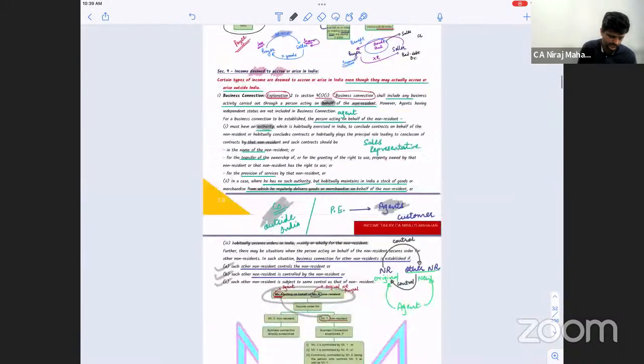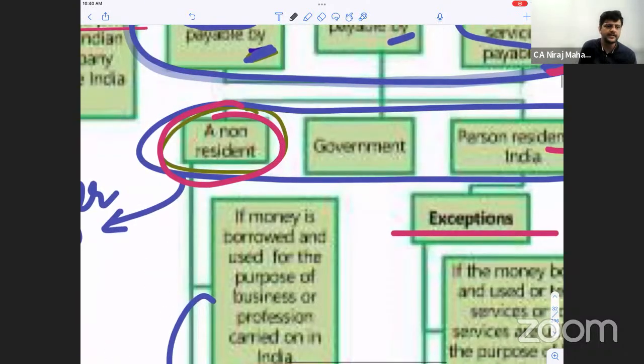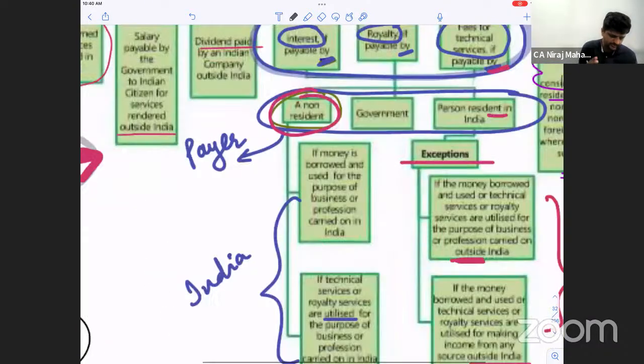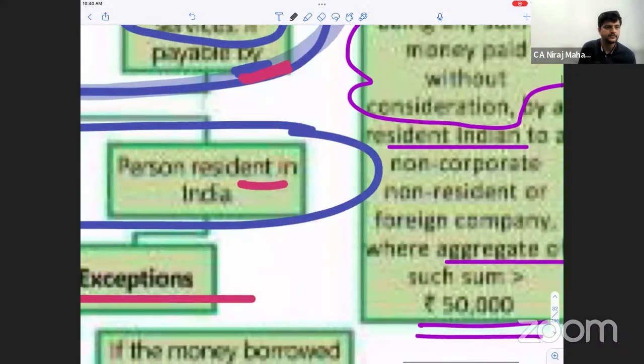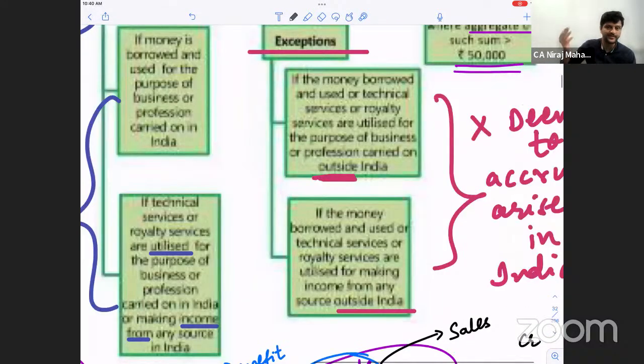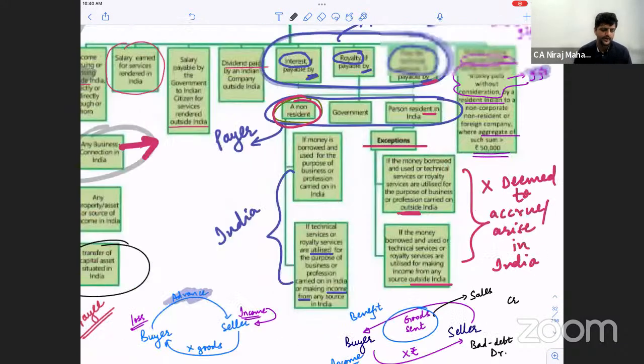Where it is, this part. FTS paid by NR. If Vivita is NR, then it is for the purpose of business in India, taxable. If again FTS but paid by a resident, then again the exception is which one? Only if the project belongs outside India, but the project is in India, so it is taxable in India. Clear, Delia? Tell me, taxable or not taxable?